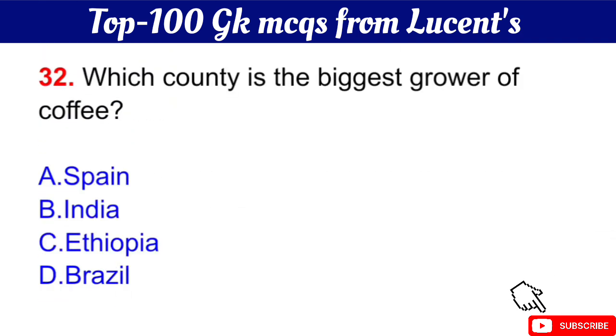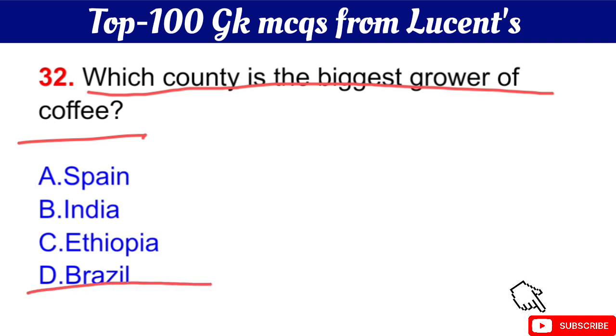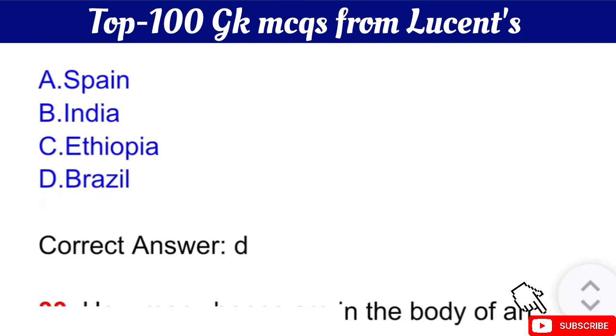Question number 32 is which country is the biggest grower of coffee? Your question is which country is the biggest grower of coffee? The right answer is option D, Brazil. Okay, Brazil is the biggest grower of coffee.